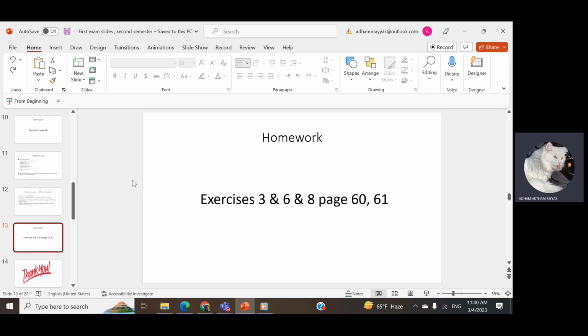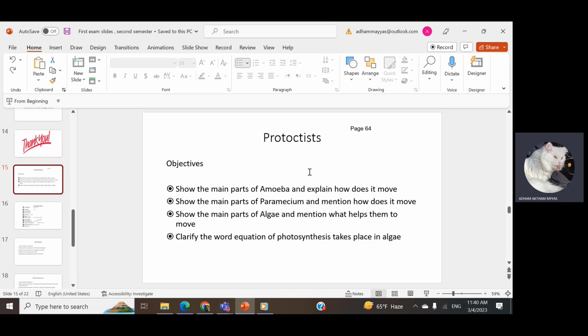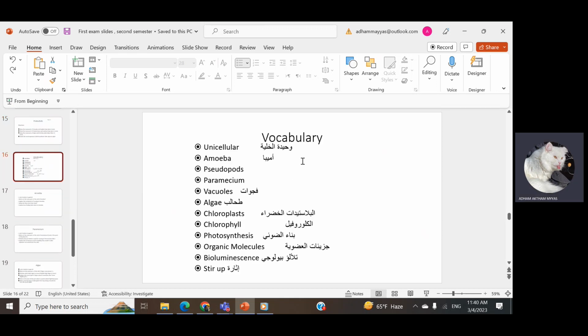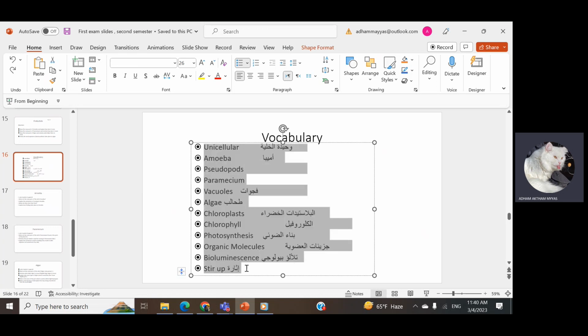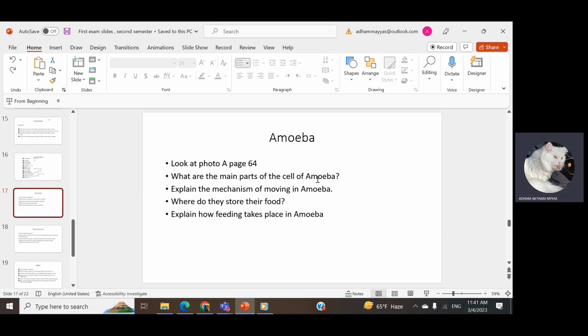You have to solve the homeworks, and then we will move to protoctists, which are single-celled organisms. Now we have the vocabulary from this lesson, and you have to be careful that this lesson needs the book. So the first thing we should know is amoeba.